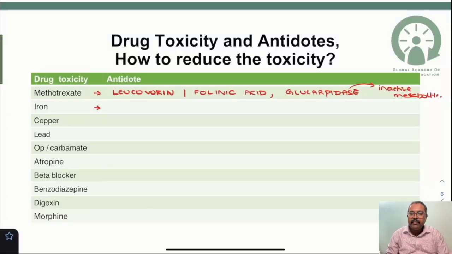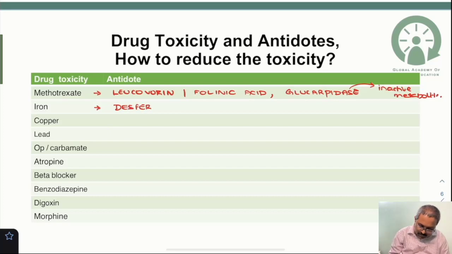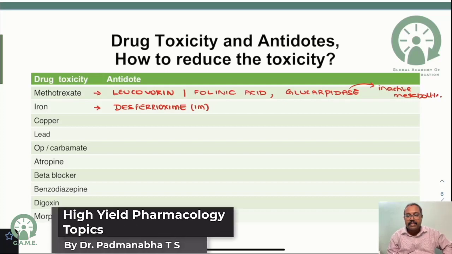So the drugs which can be given in case of iron toxicity or poisoning is desferrioxamine. So this is given by intramuscular route.